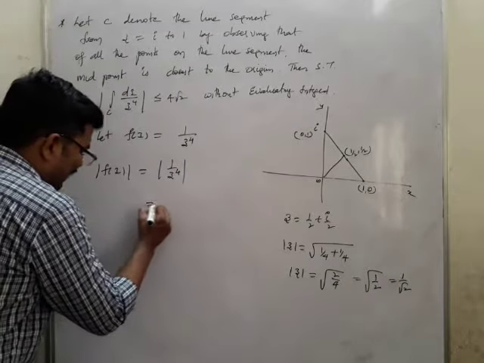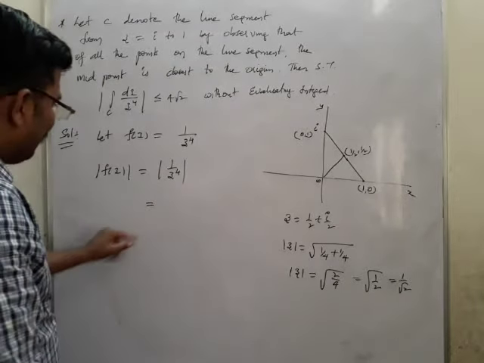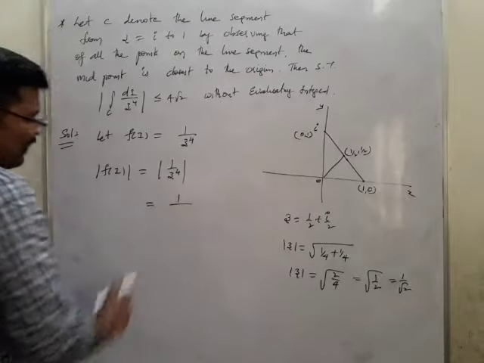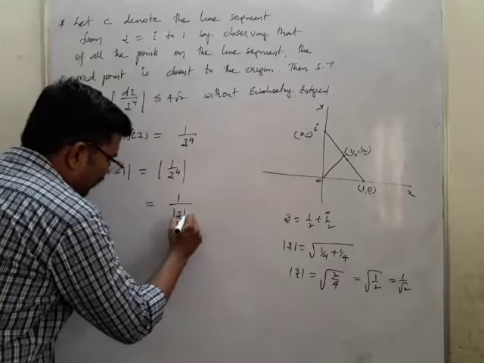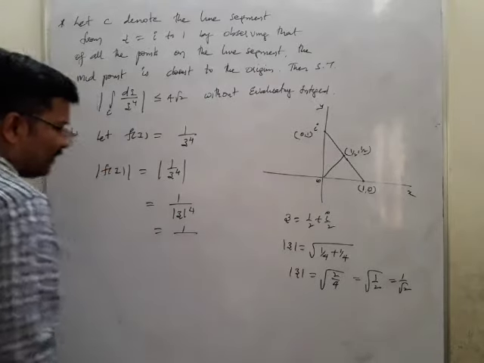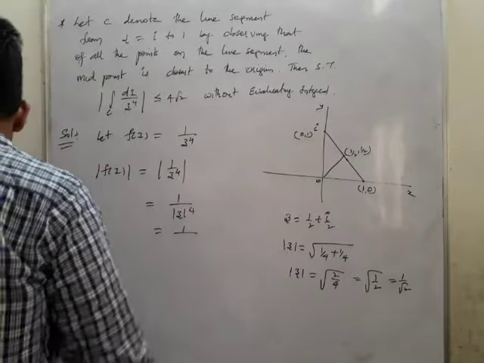Now if I want to find out this one, I should write 1 by mod z power 4. Now this will be 1 by, since mod z is 1 by root 2.